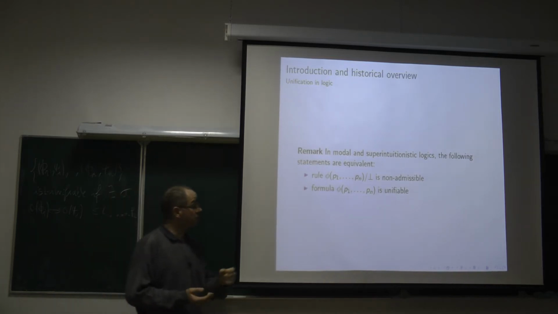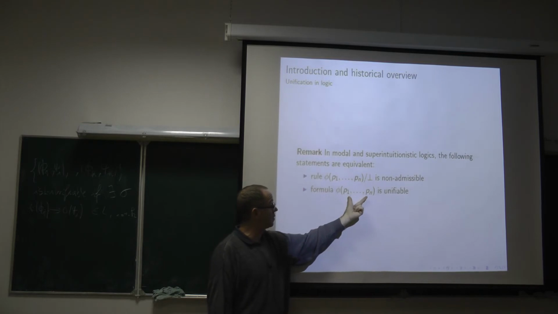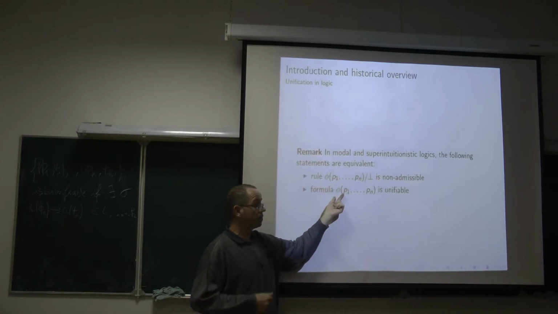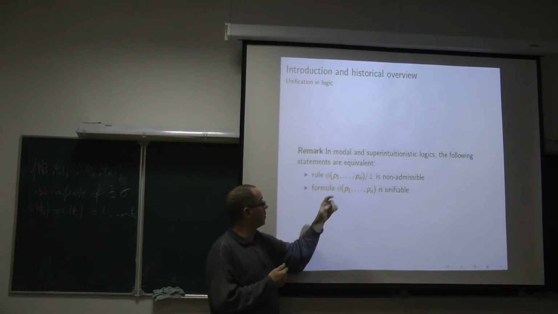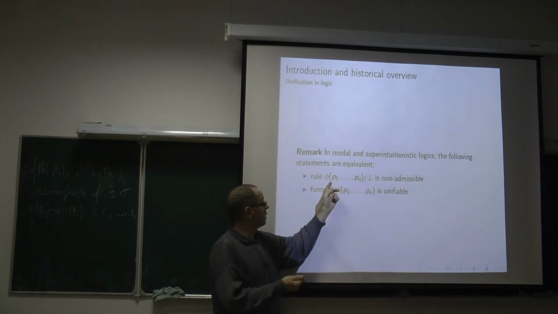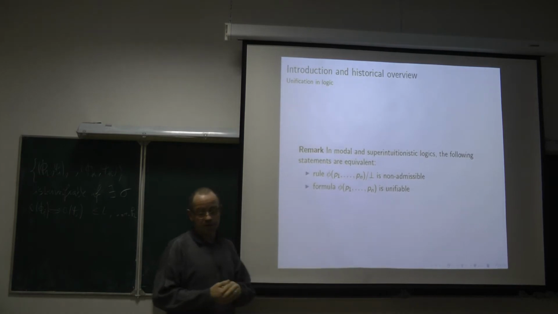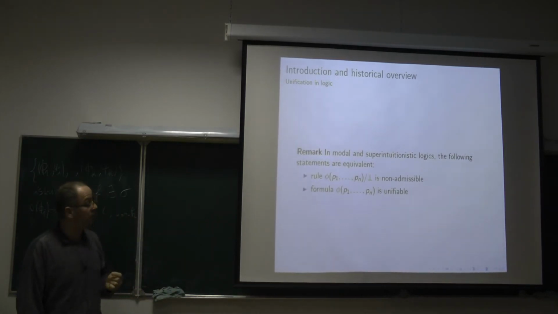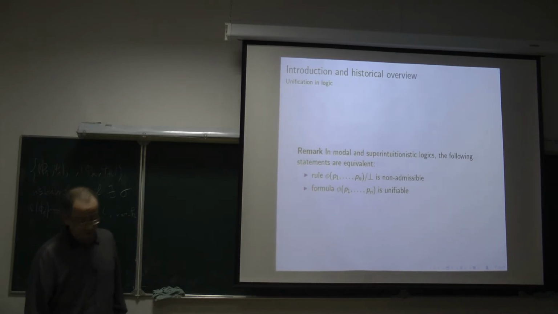For example, if the formula phi is unifiable, then there is a way to replace its variables and make the corresponding instance of phi a member of the logic. But then if the rule were admissible, we could apply the rule to the corresponding instance of phi, and then false should belong to the logic. And of course, I have assumed the logic to be consistent.